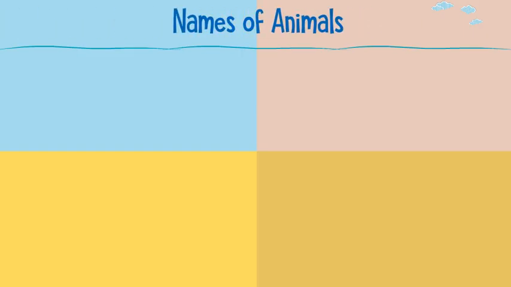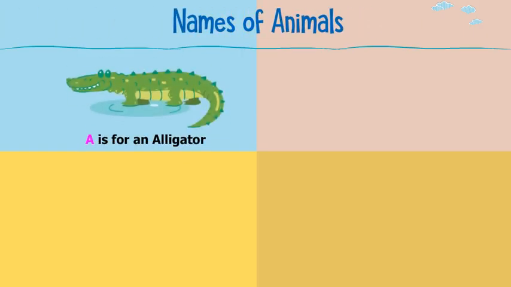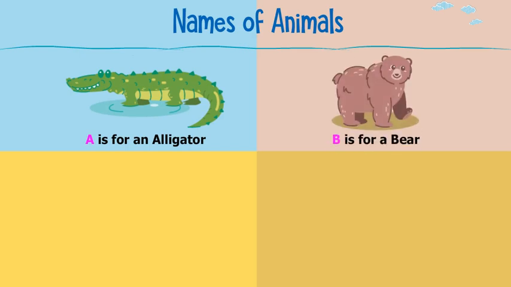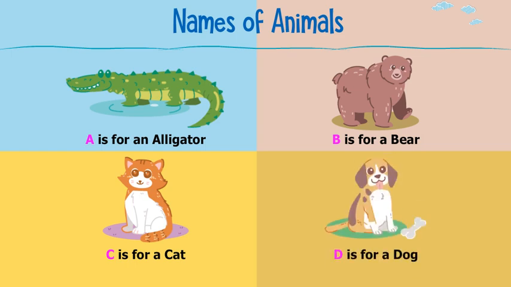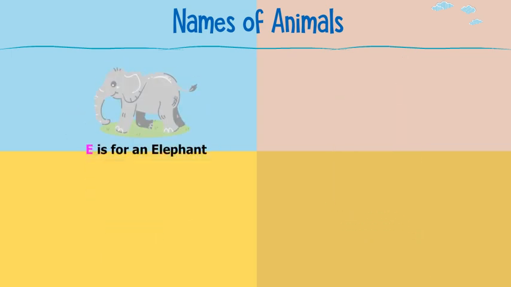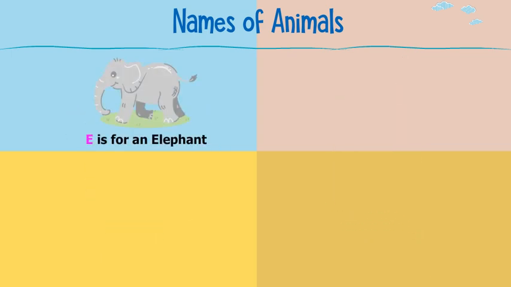Names of animals. A is for an alligator. B is for a bear. C is for a cat. D is for a dog. E is for an elephant. F is for a fish.